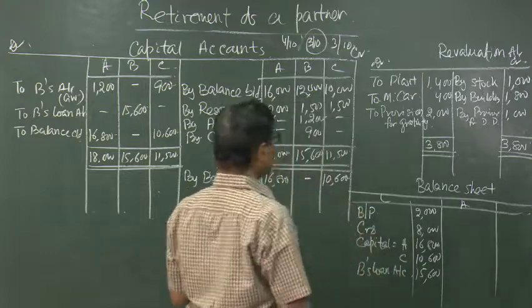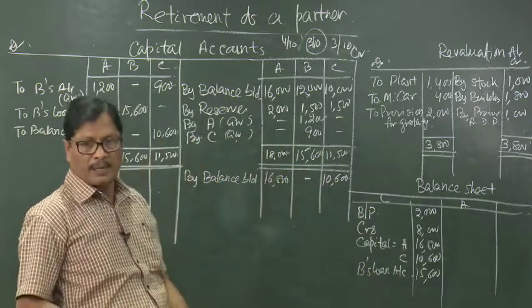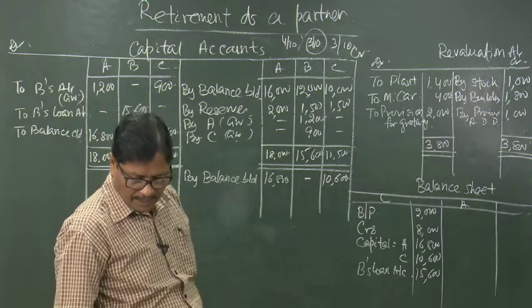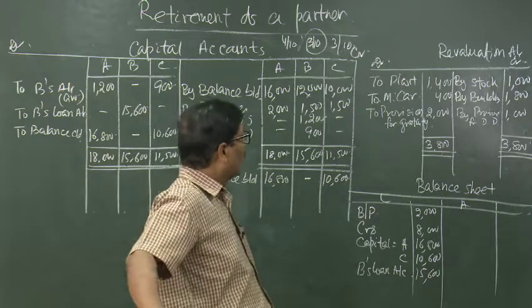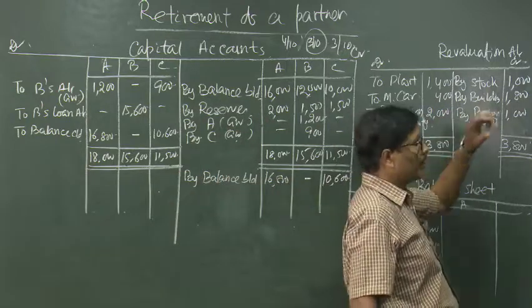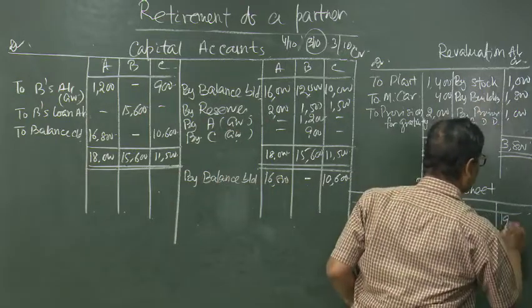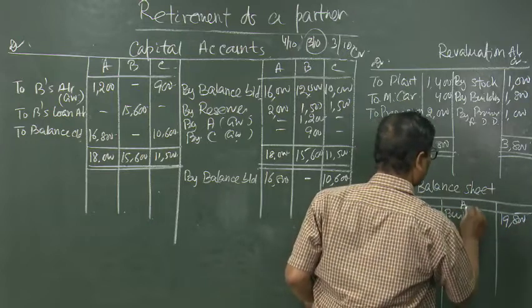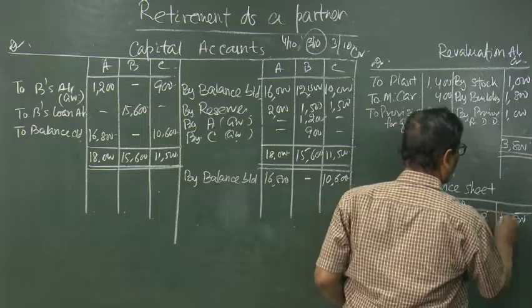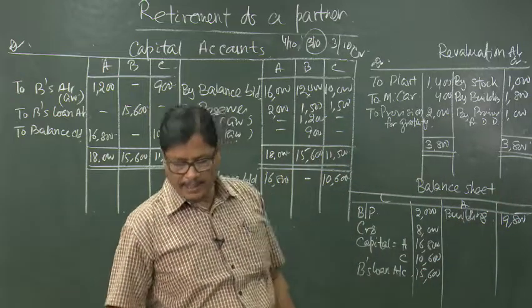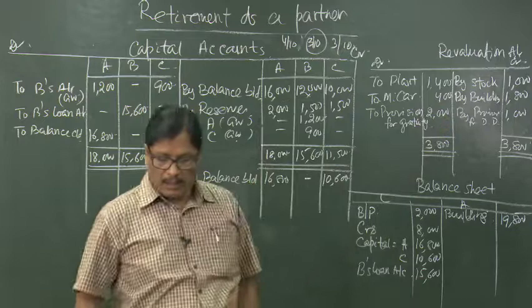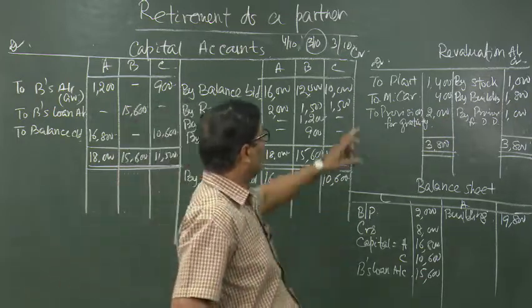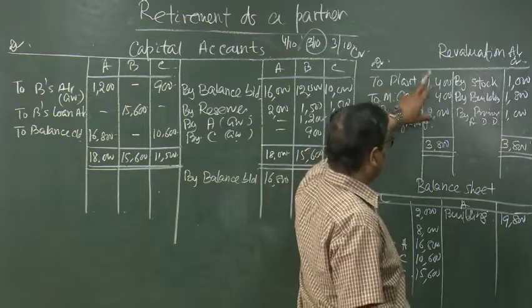Then coming to the assets and liabilities, other liabilities, we will see what can be done. So, first of all, coming to building, it was 18,000. Now, building has been appreciated by 1,800, that means it is coming to 19,800. Then plant 14,000, it has been decreased by 1,400.